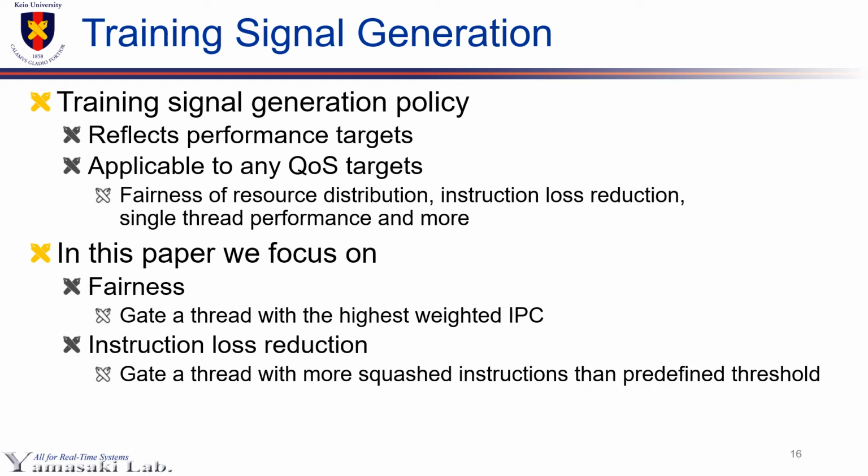In this paper, we focus on fairness of resource control and instruction loss reduction. In order to achieve the former goal, this unit selects a thread with the highest weighted IPC for the gated thread every epoch. And for the latter goal, threads with more squashed instructions than predefined thresholds are trained to be gated threads.